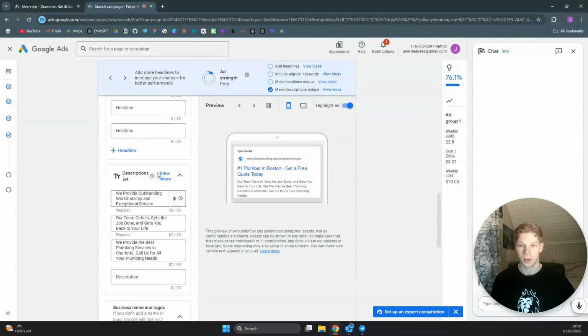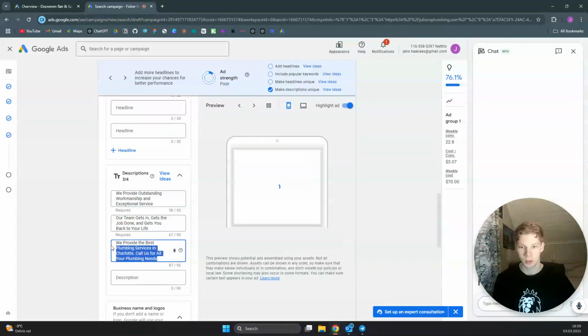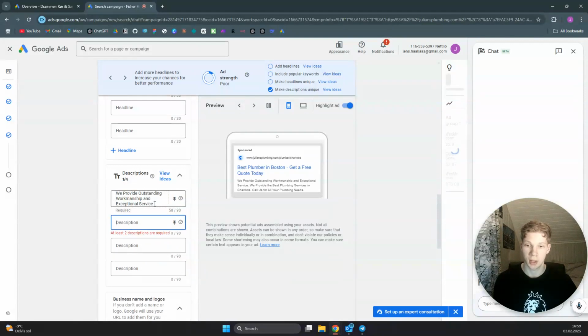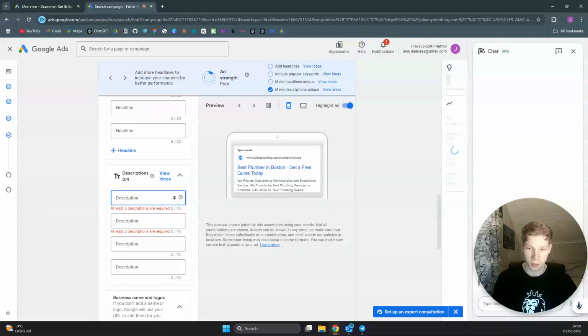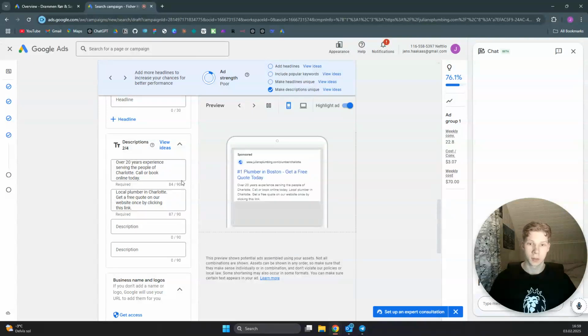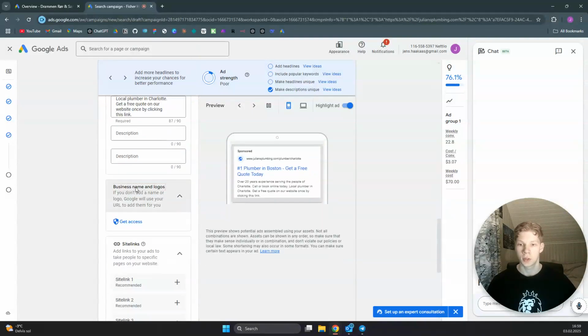So for the descriptions, we want to use some descriptions that take up most of the 90 characters. Again, here I will go ahead and add some descriptions we know work for plumbers. There we go. So the reason we wanted to use most of the 90 characters is basically to get our ads as large as possible, so it is really visible to the user. And you would just want to connect to your Google Business profile to get access to your business name and logos, which will be shown here in the ad.